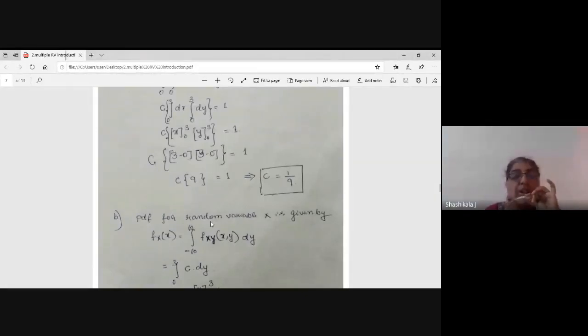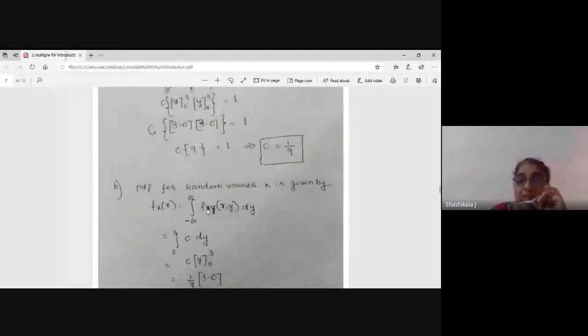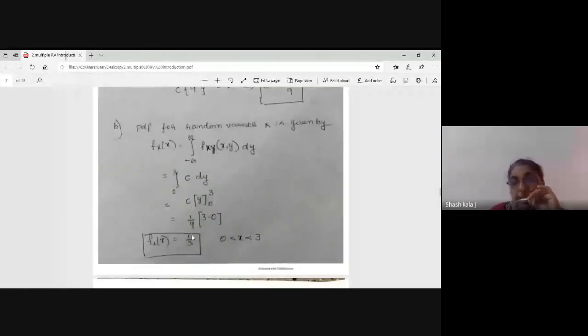Very simple. Now I expect all of you to do the problem. The PDF for the random variable x is given by this one. If it is x, I have to integrate with respect to y. So f of xy is C, and I have to integrate only with respect to y, and you are going to get this as 1 by 3. Similarly, do it for f of y of y. Please do it and tell me the answer through chat.